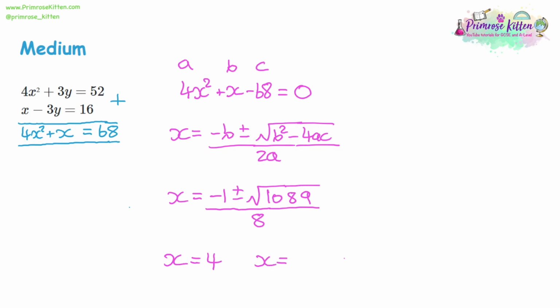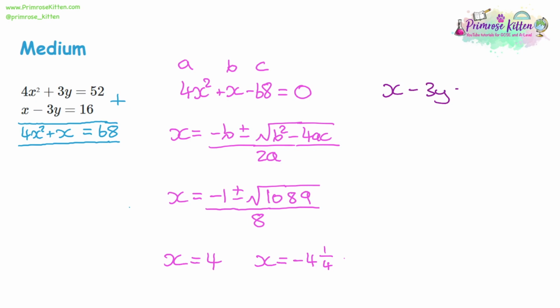-1, take away the square root of 1089. It was -34 divided by 8. That gives us -4.25 or -4 1/4. So this is definitely one we probably would need a quadratic formula for because we've got a fraction as one of the alternatives. So now we need to substitute both in. So let's use the easiest of the two equations.